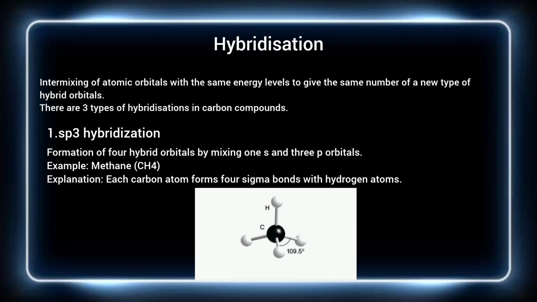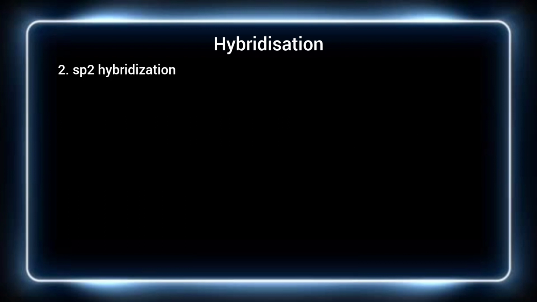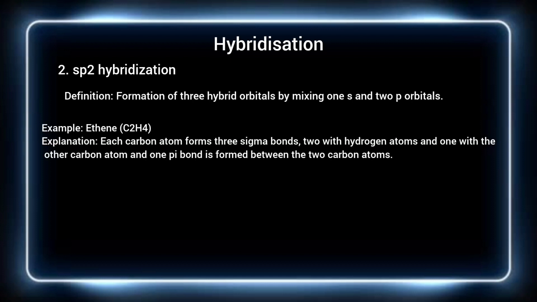Now, let's discuss sp3 hybridization. sp3 hybridization is the formation of 4 hybrid orbitals by mixing one s orbital and 3 p orbitals. For example, let's take the methane molecule, CH4. In the methane molecule, one carbon atom forms 4 sigma bonds with 4 hydrogen atoms. The geometry of the methane molecule is tetrahedral and the bond angle, that is, the angle between two bonds, is 109 degrees.